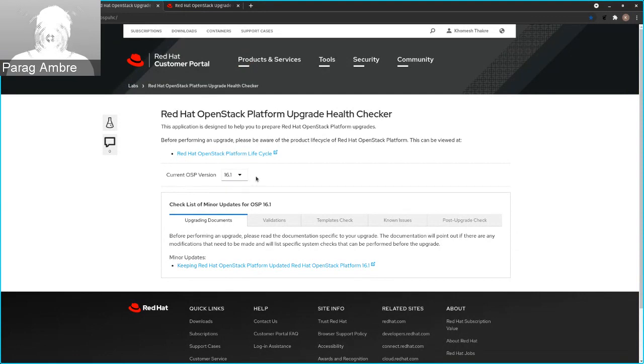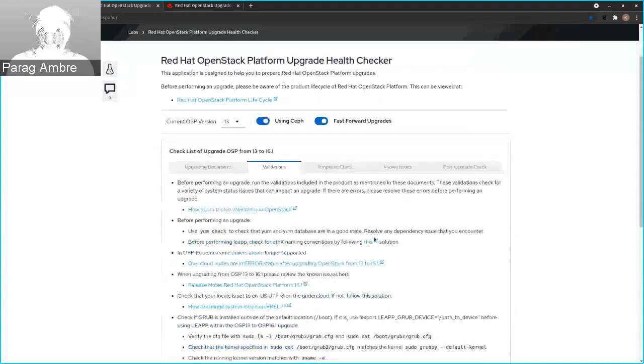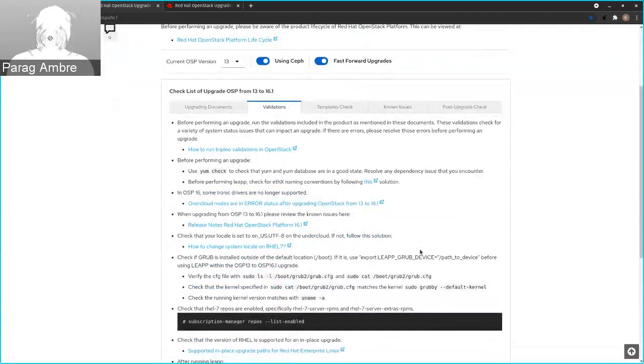Here, select your current RHOSP version. Here, we are upgrading our environment from 13 to 16.1, so we will select 13. Save, this is optional. If you are not using save, then you can uncheck this option. Check it if you are using save and check fast forward upgrades. Here, you will find official documentation for RHOSP upgrade. These are some validations listed here that you need to run and check before the upgrade.